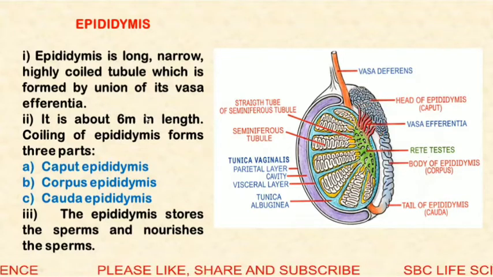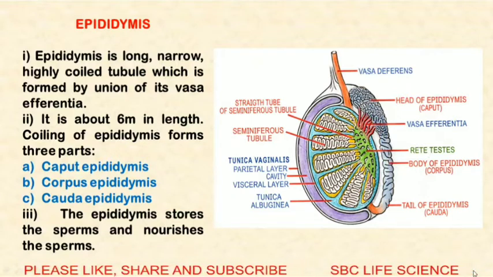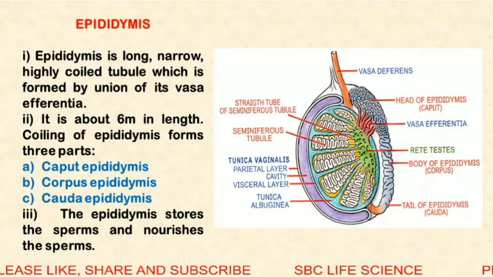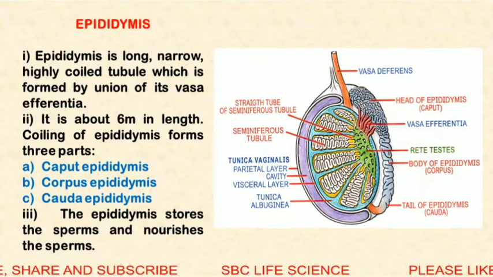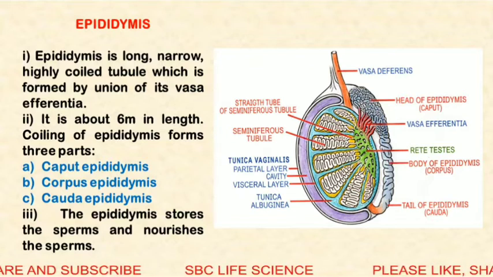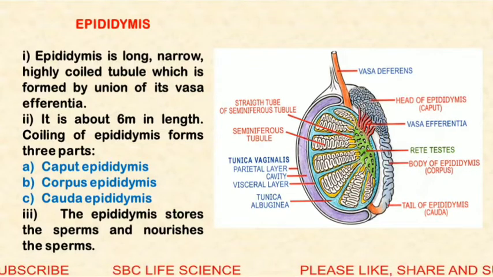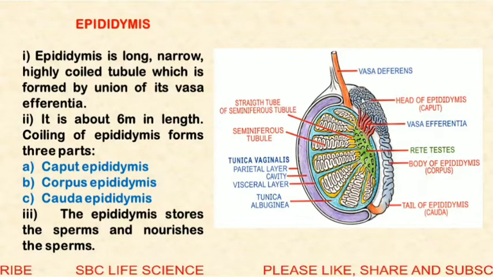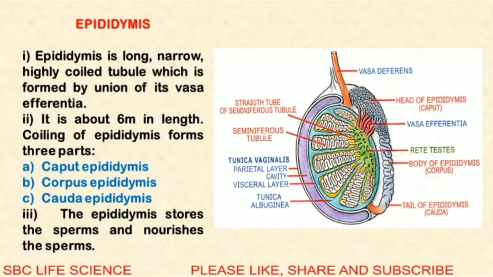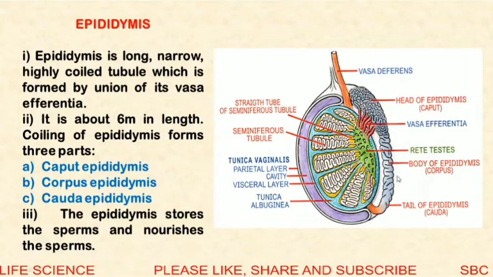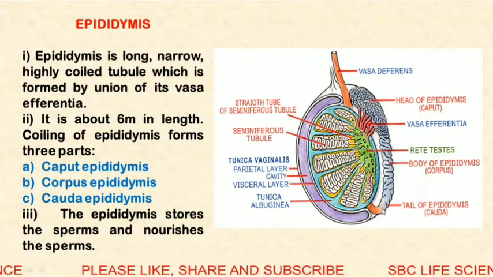Next part of the male reproductive system is the epididymis. Epididymis is a long, narrow, highly coiled tubule which is formed by the union of the vasa efferentia. It is about 6 meters in length. Coiling of the epididymis forms 3 parts. So this part shown in blue color is the epididymis. From here up to this point is the epididymis. It is divided into 3 parts.